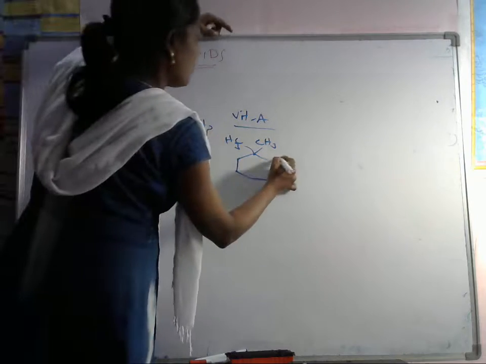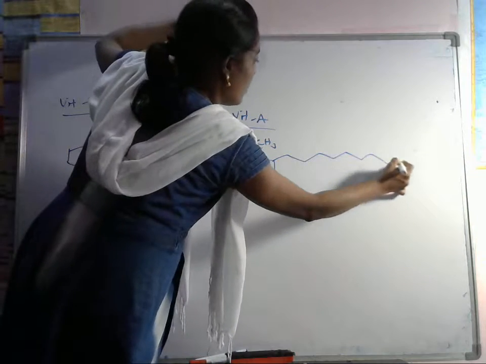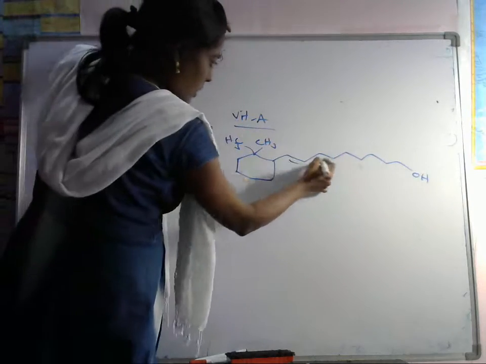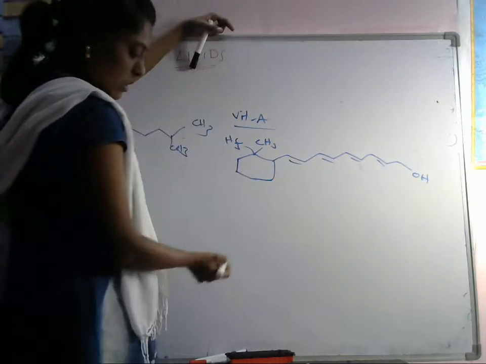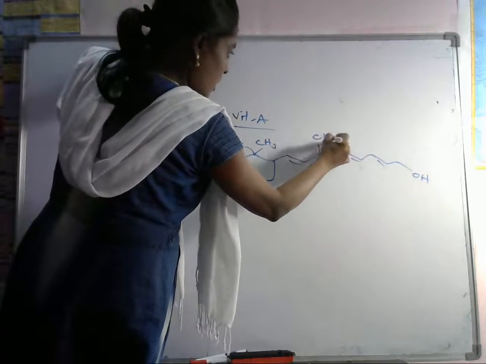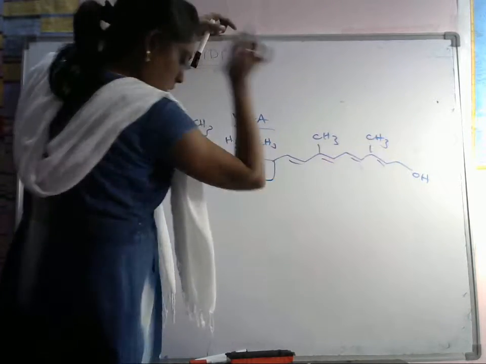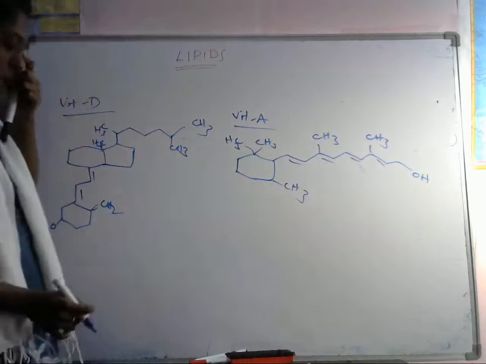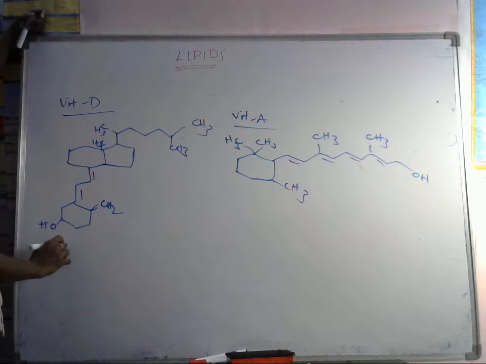Okay, so here the OH group is there, and we will have double bonds here, 4 double bonds, and here we are having one CH3 group, and here we are having another CH3 group, and here also CH3 group is there. So this is vitamin A, and let's see the vitamin K.